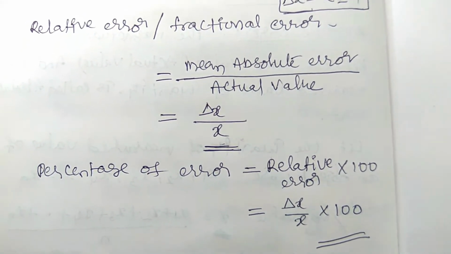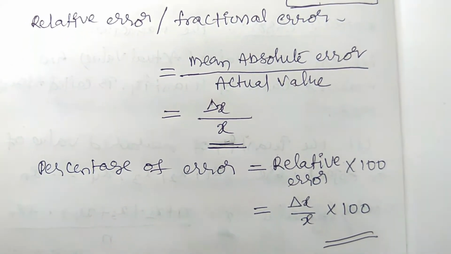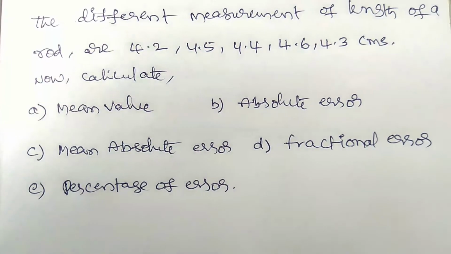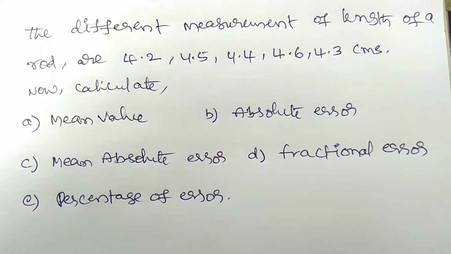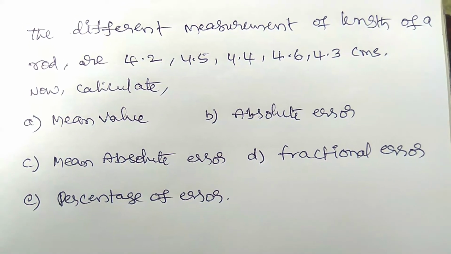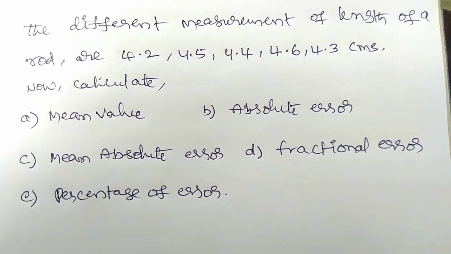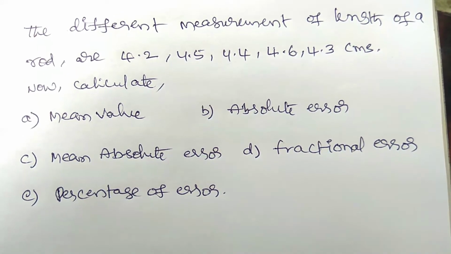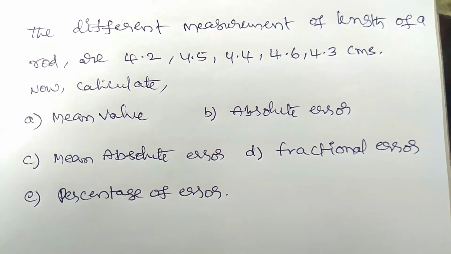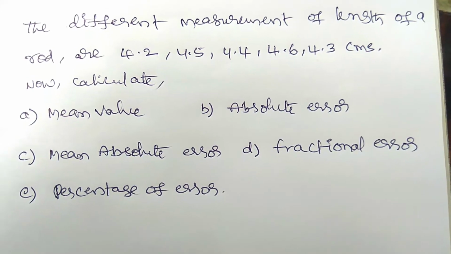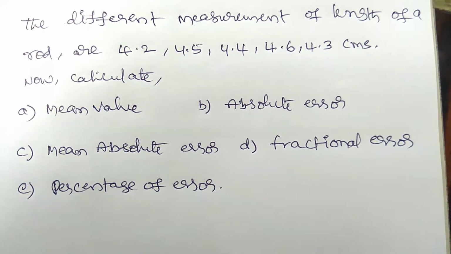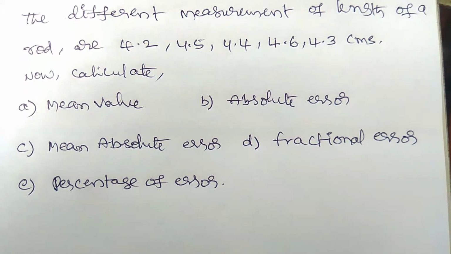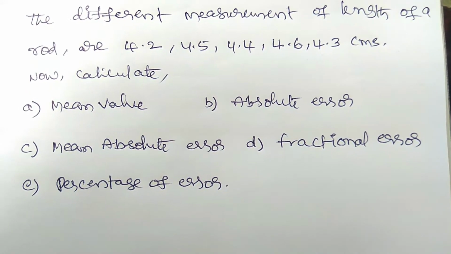Now we have to apply this to one numerical. Let us see, here there is one example. The different measurements of the length of a rod are 4.2, 4.5, 4.4, 4.6, 4.3 in centimeters. Now calculate A, the mean value, B, the absolute error, C, the mean absolute error, D, the fractional error, and E, the percentage of error.